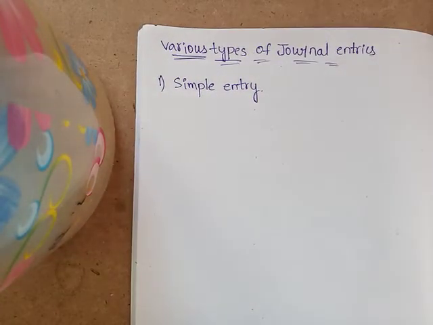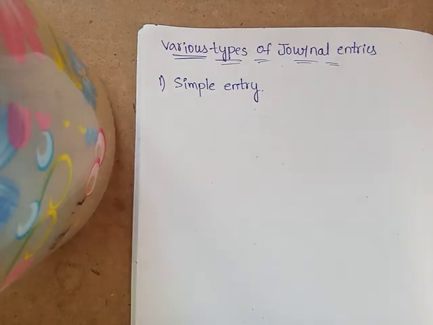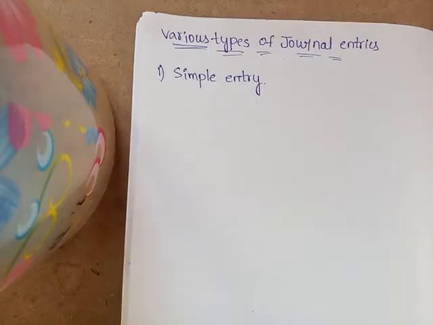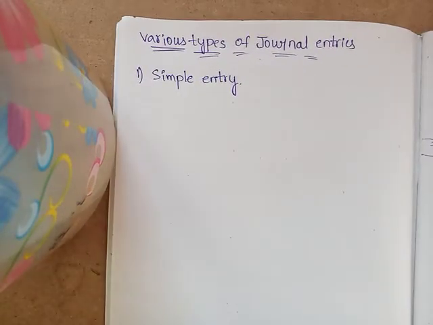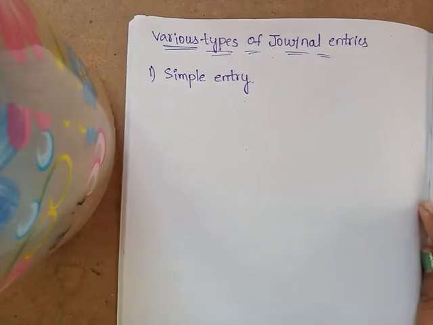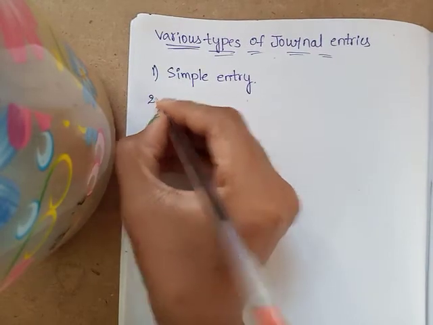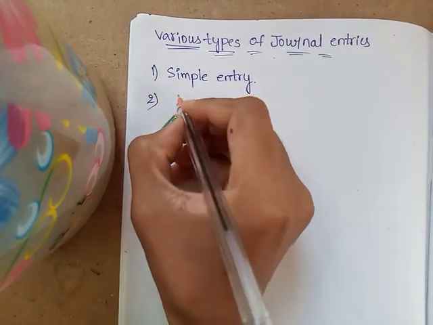Simple entry means an entry where one account is debited and one account is credited. Where two accounts are there, one is debit and the second one is credit, that entry is called a simple entry. And next is the compound entry.